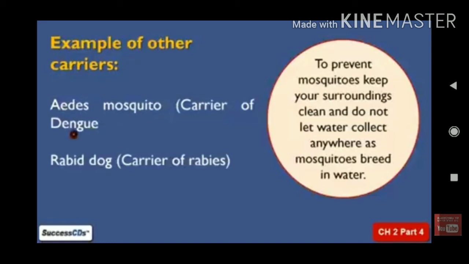So to control diseases like malaria and dengue, what can we do to control the carriers? We have to control the mosquito. It is a very big challenge to mankind. There are so many things invented to control mosquitoes, but still every day you have two to three stings of mosquitoes.